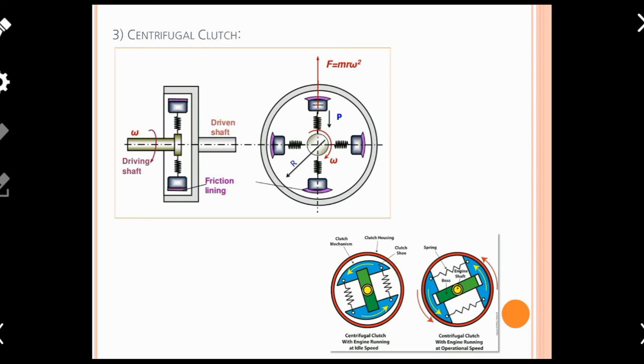Now how does this centrifugal clutch work? Basically if you are rotating this driving shaft, of course all four shoes will get rotated. If you are rotating at high speed or torque, due to the mass of the shoe, an outward centrifugal force Fc will be produced.